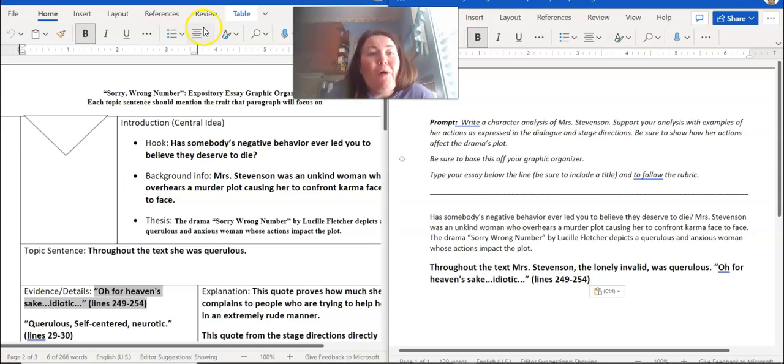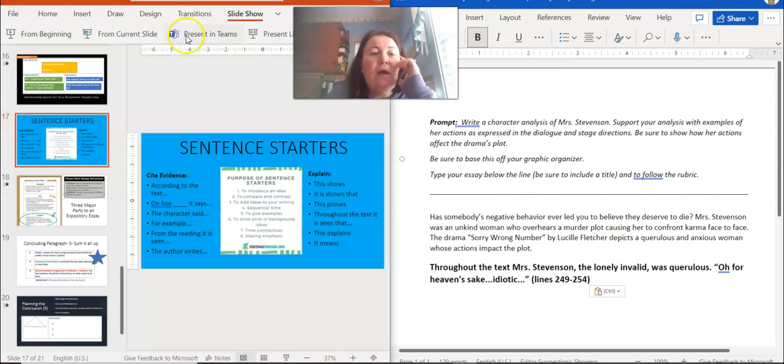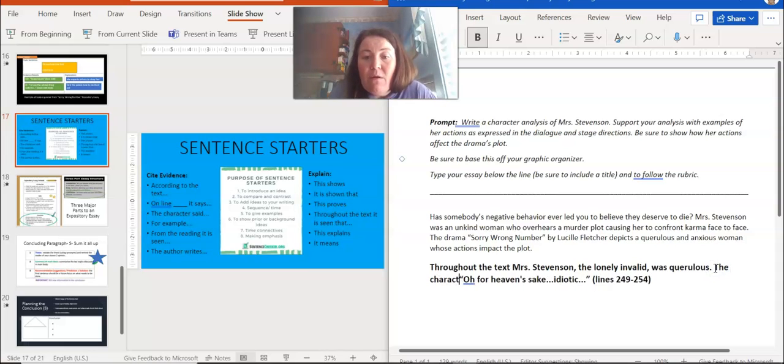So there's all sorts of sentence starters that you can use. For evidence, you can say according to the text, online blank, it says, the character said, according to. So this says, she says this, right? So we have to expand the quote a little bit, and we have to put a sentence starter in. So I think we could go with the character said, comma, because that's how I do that. And then I need to expand my quote. So I got to go to the text.